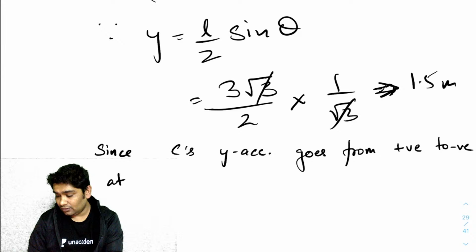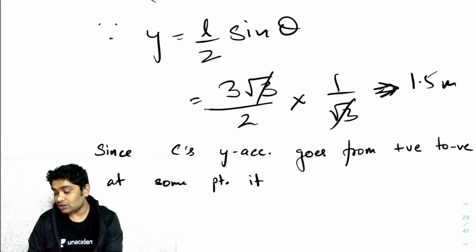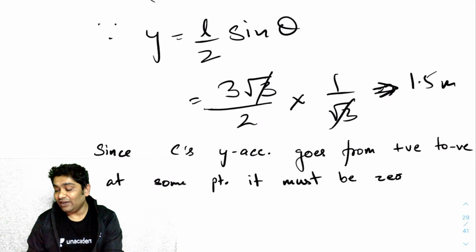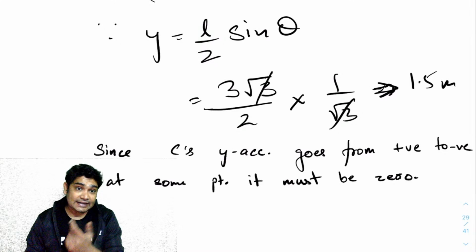At some point it must be zero. So whenever the y acceleration of C is zero,